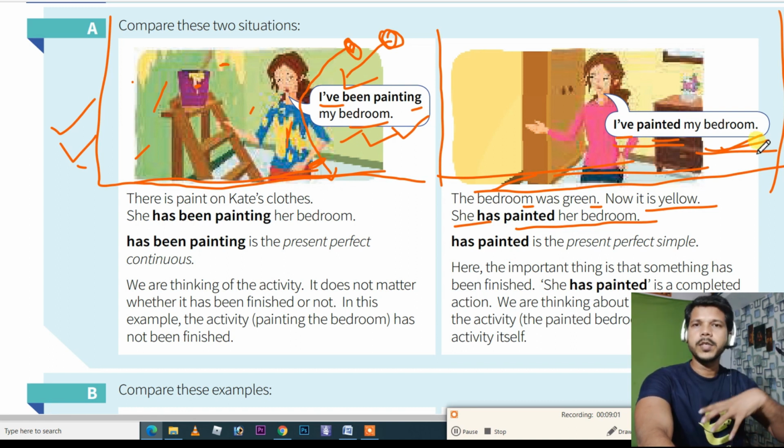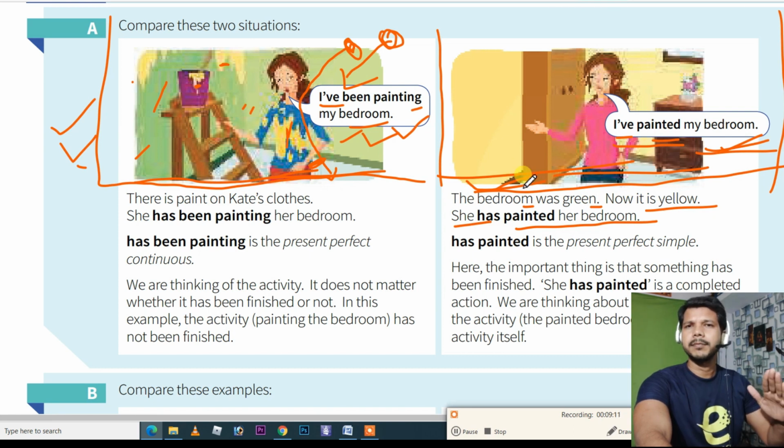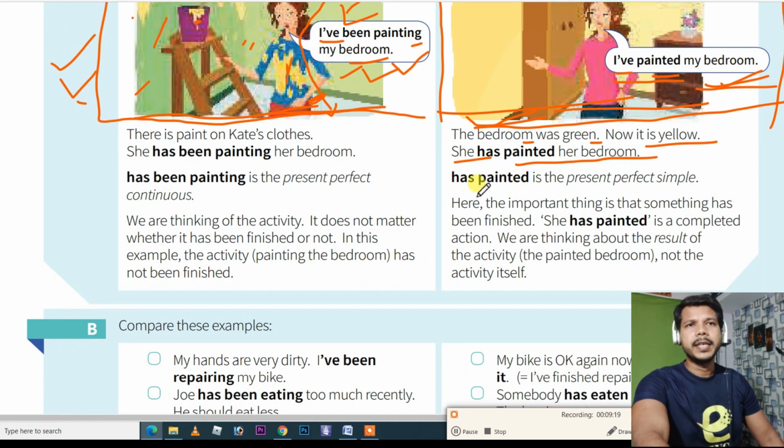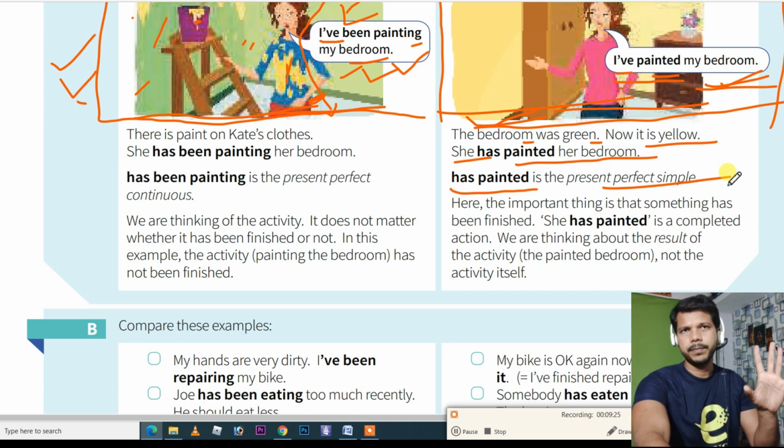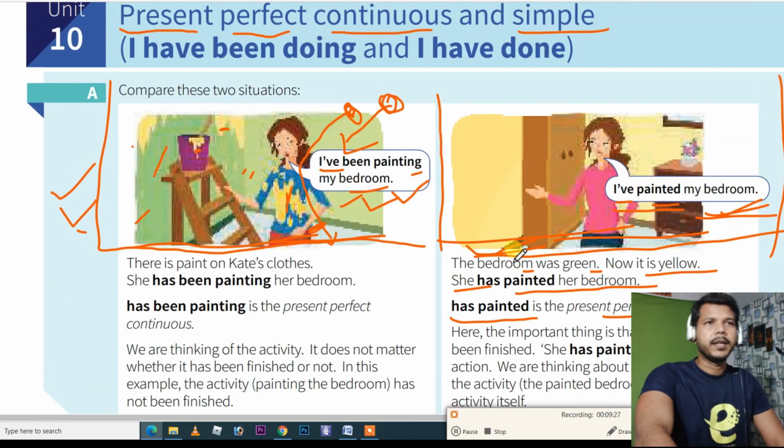The work which was given to me is over now. It is no longer remaining. Completed action. You can see the result. Earlier it was green, now it is yellow. Everything is changed. So my work has been done by me, or I have done the work. Got it? So that's why has painted is the present perfect simple. Present perfect simple means it's present perfect. Got it? Fair enough, guys.